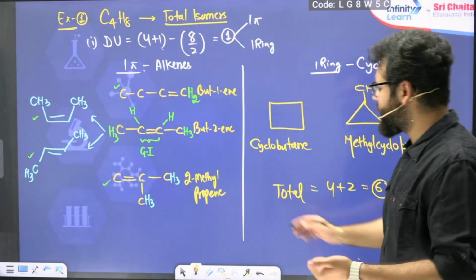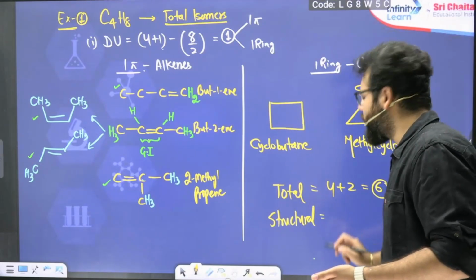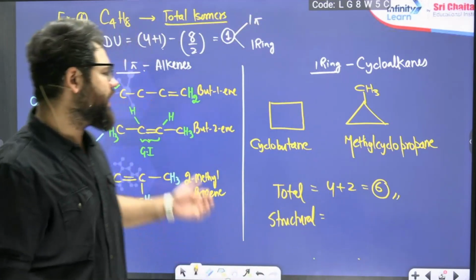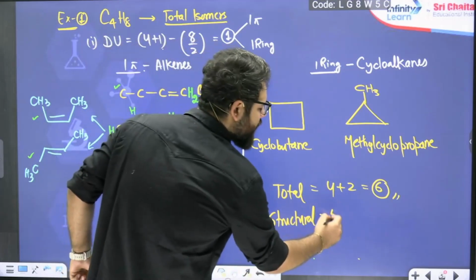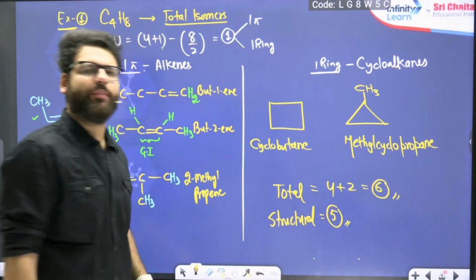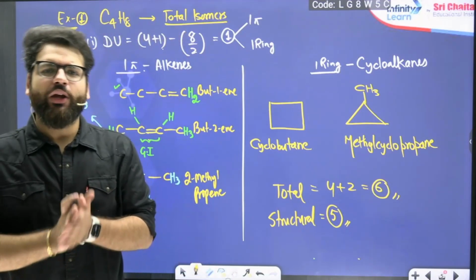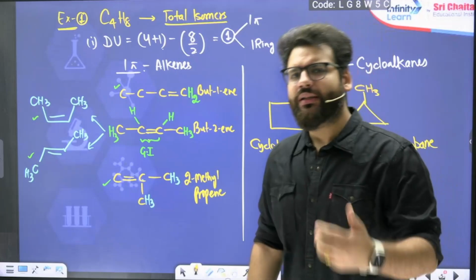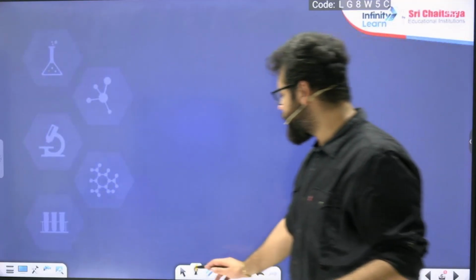If they ask structural only, that means they are saying do not check for any geometrical isomerism or optical isomerism. Then the answer would be 5. 1, 2, 3, 4, 5. I will not consider cis and trans as separate ones because they are not asking us to check the stereoisomerism. I hope this point is clear to everyone. Now let me go on with the second example. First, I want you to try it.